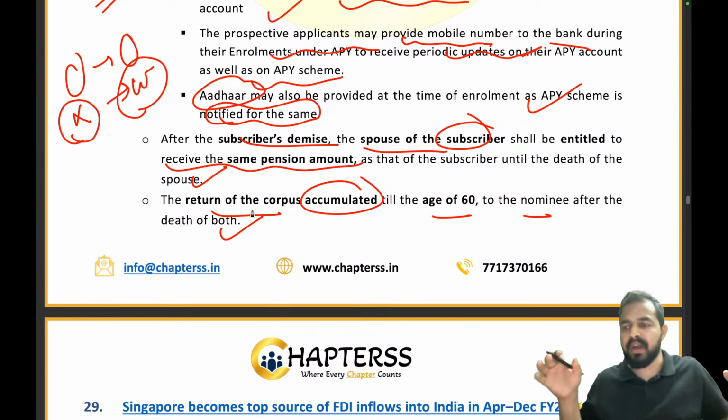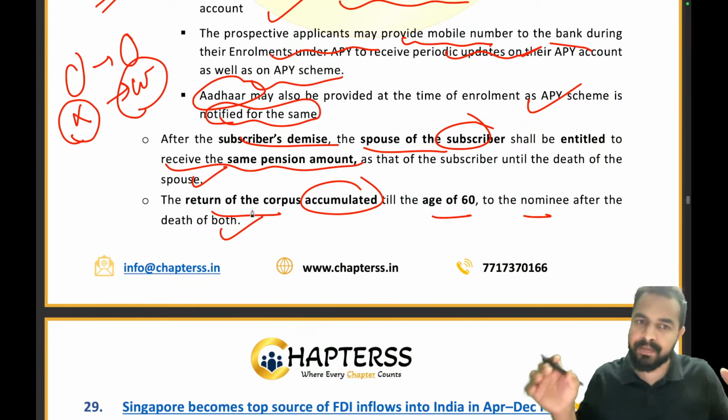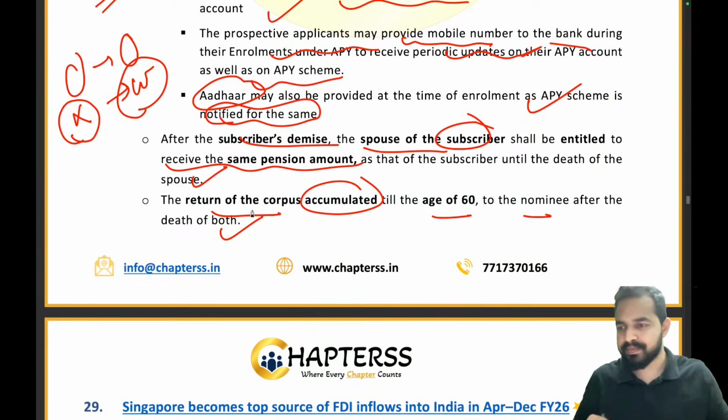So that piggy bank was there. So the piggy bank amount which was left in the piggy bank will be given to the nominee. Now my dear friends, let me tell you a very important point.